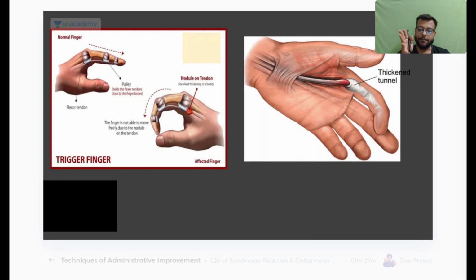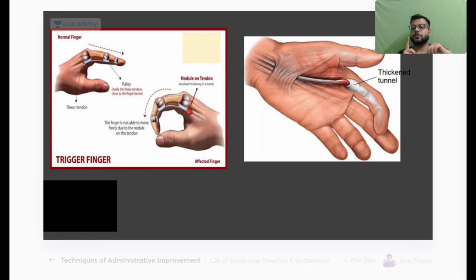Okay, now what happens is that your flexor tendons are in a tunnel and they act in a pulley-like mechanism. So if there is some nodule formation, then due to that nodule there will be thickening of the tunnel. So if you flex your finger, then your finger will get locked like this, like in a trigger.